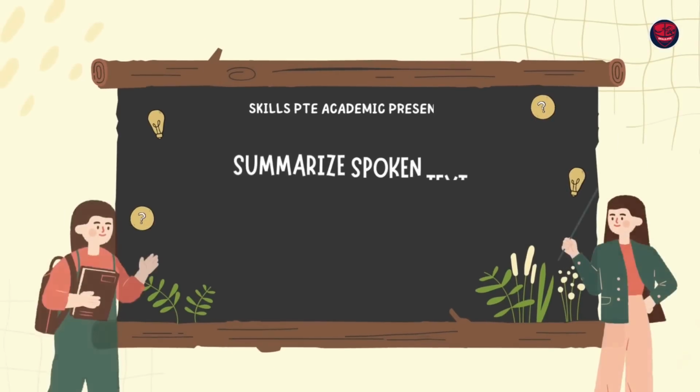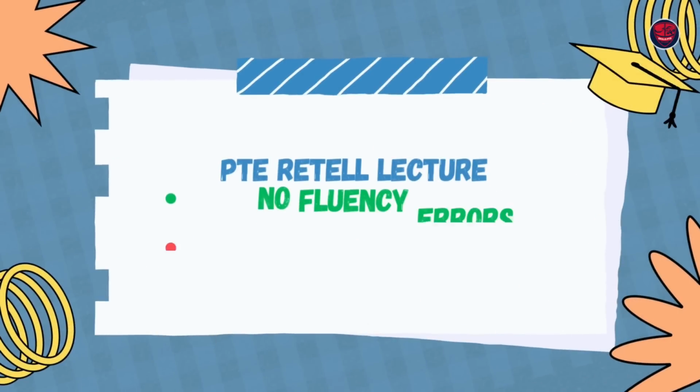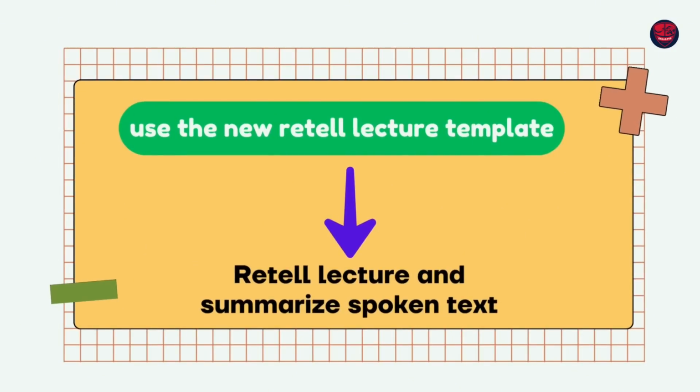No grammatical errors, no spelling errors in the summarized spoken text. In Retell lecture, no fluency errors, 4 to 5 to 6 phrases. The more phrases you write, the more marks you get. And also you can use the same template, the Retell lecture template, to summarize spoken text, or you can use my old summarized spoken text as well. It is still giving scores, but you can use the new Retell lecture template for both summarize spoken text and Retell lecture. This is for PTE Academic.